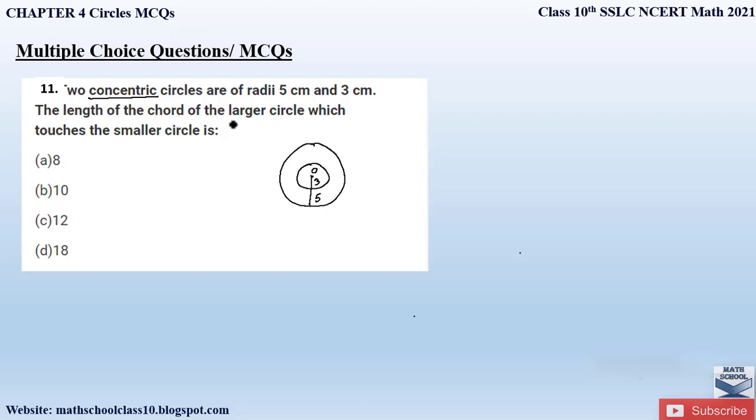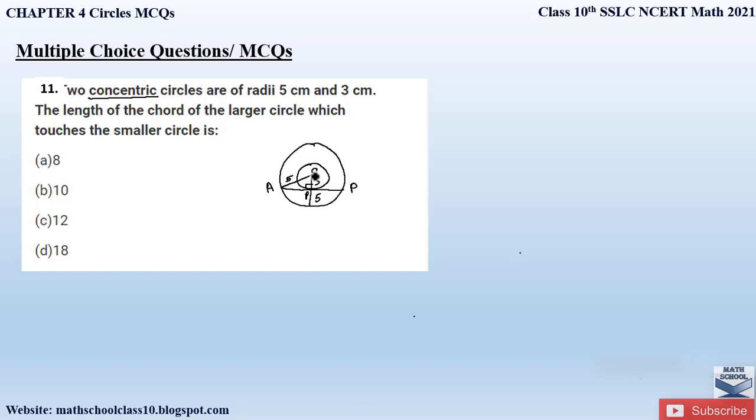The length of the chord of the larger circle which touches the smaller circle is, right? So we have to draw a chord to this bigger circle which touches the smaller circle. So in this manner we can draw the chord. We have to find out the length of this chord. So let us name this length as AP and let us take this point as P. If we join this point OA, we know that OP is the radius which will be perpendicular to this chord AP, right? And OA is the radius of the larger circle. From the center to the outer circle, the radius is given as 5.